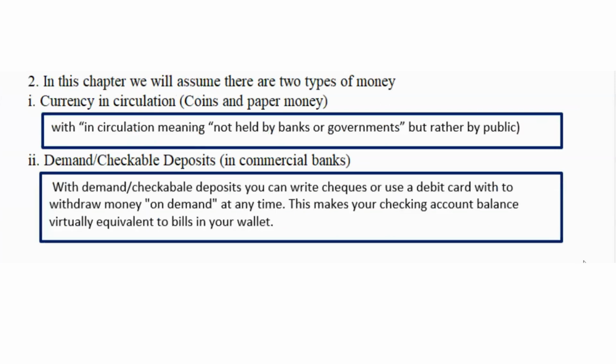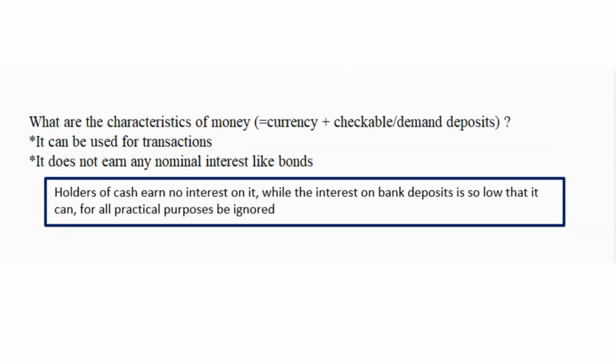So the next assumption is that we're going to assume that there's just two types of money. Number one, currency in circulation, which is your coins and paper money. And by in circulation, we mean not held by banks or government, but rather by public. And we're assuming that apart from currency, money can also be held in the form of what we call demand or checkable deposits that are kept in your commercial banks. Now, the idea behind demand and checkable deposits is that you can withdraw your money on demand at any time by writing a check or using a debit card, which makes them virtually equivalent to bills in your wallet. So, assuming money can be held in the form of currency and demand deposits.